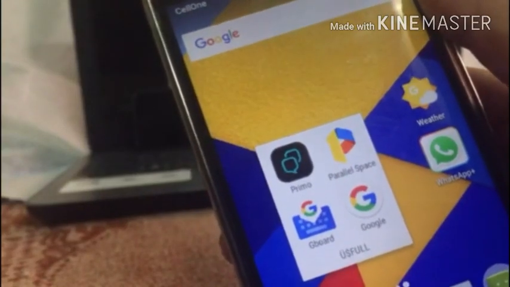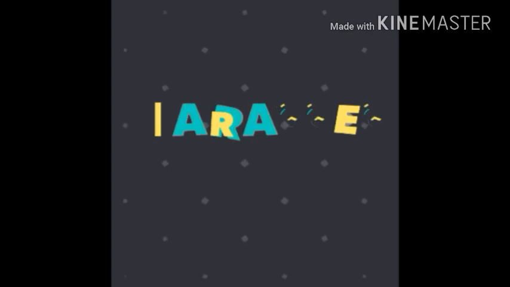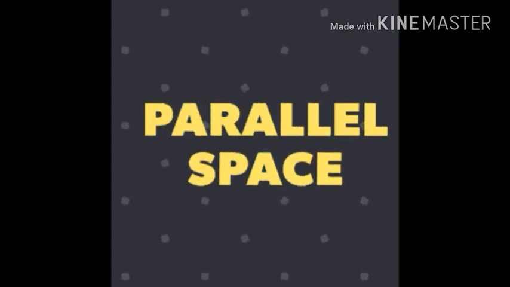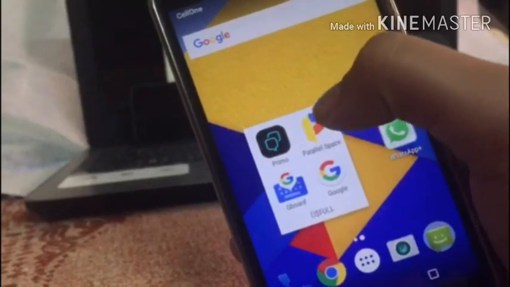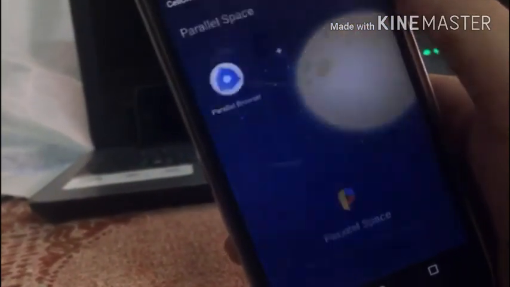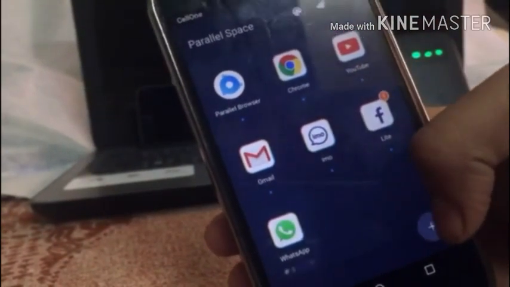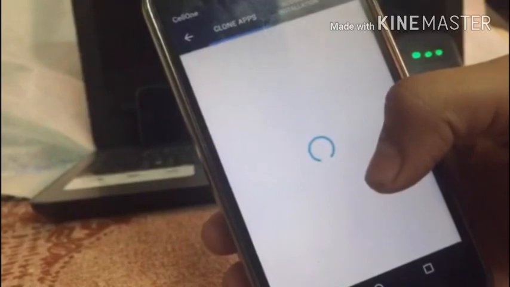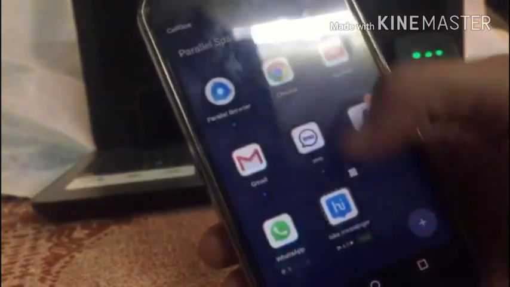Today I am showing you some apps for your Android which will make it useful. First is Parallel Space. Parallel Space is a very small size application. As you can see the name, Parallel Space. It is a simple application which makes a copy of the applications which are installed on your own device, like clone applications.